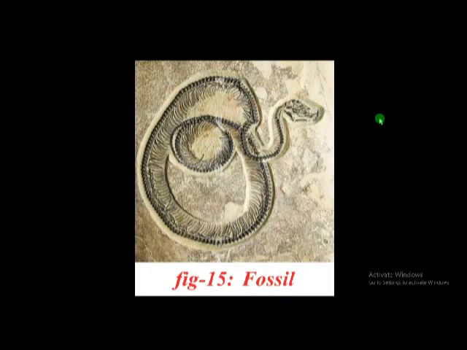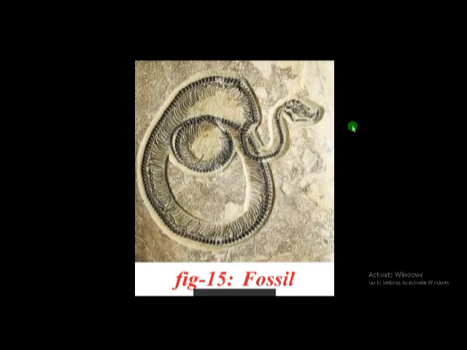And here these are fossils. Actually, the study of fossils is called paleontology, and the age of these fossils can be determined by a method called the carbon dating method. Carbon dating means by using radioactive isotopes, scientists find the age of a fossil. These fossils are organisms that once lived.